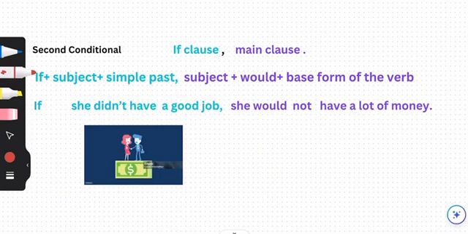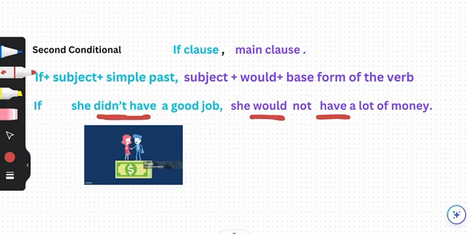Another example for second conditional is if she didn't have a good job, simple past. If she didn't have a good job, she wouldn't have a lot of money. So would with a base form of the verb.